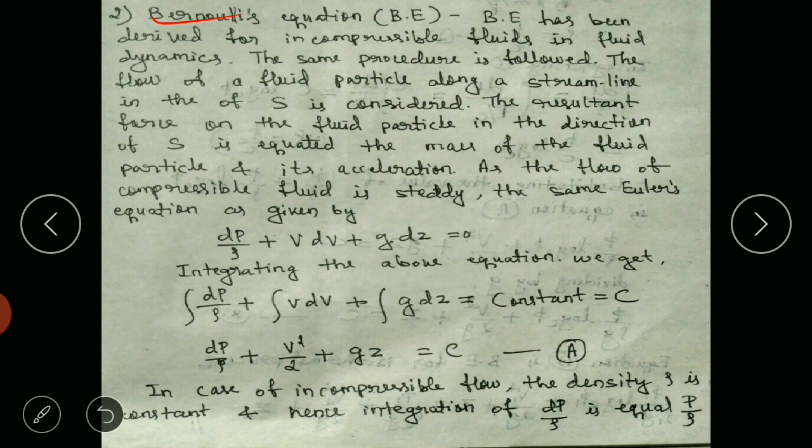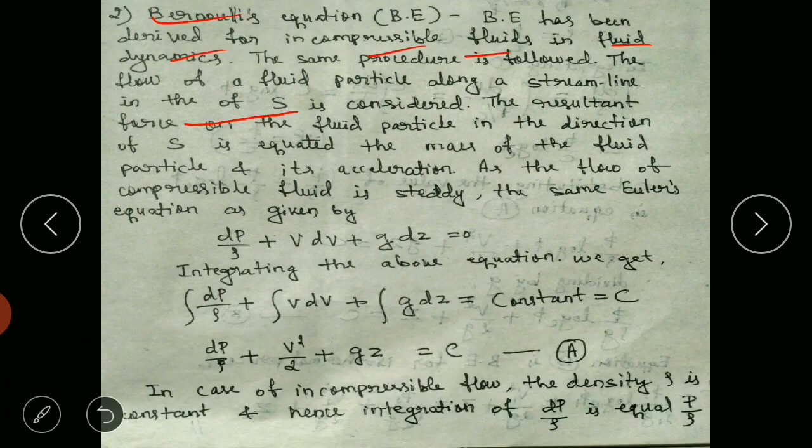Bernoulli's equation has been derived for incompressible fluids in the fluid dynamics chapter. The same procedure is followed. The flow of a fluid particle along a streamline in the direction of S is considered.